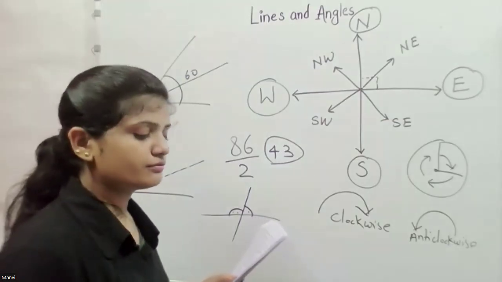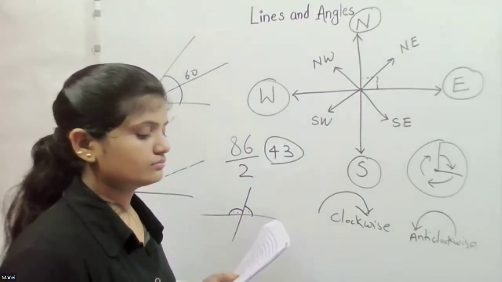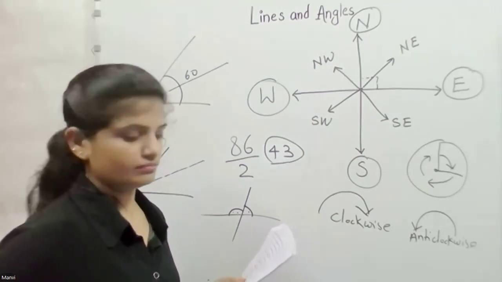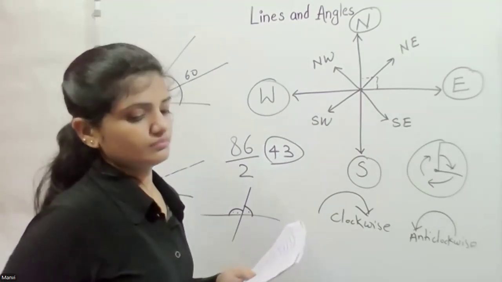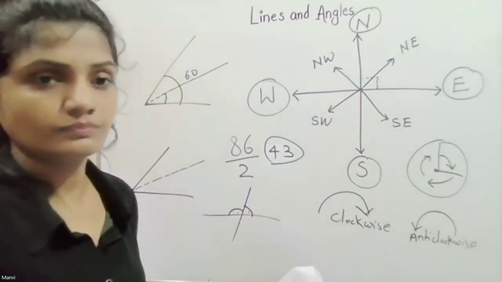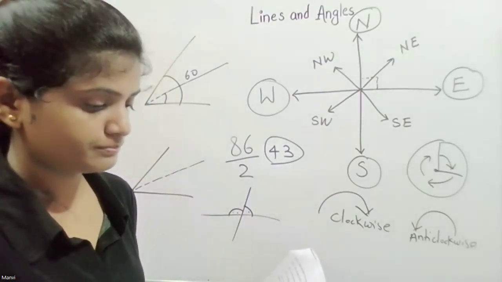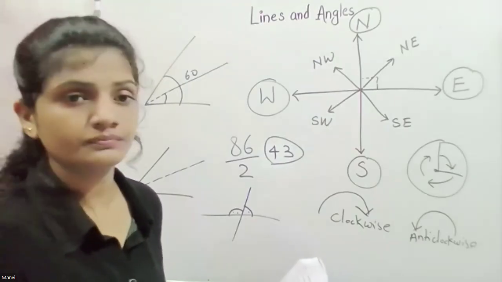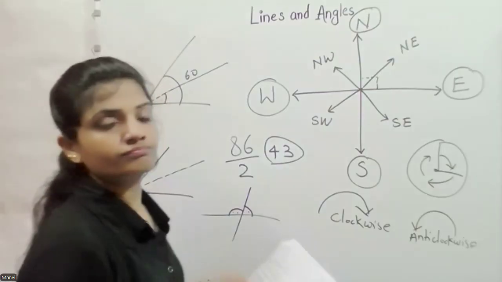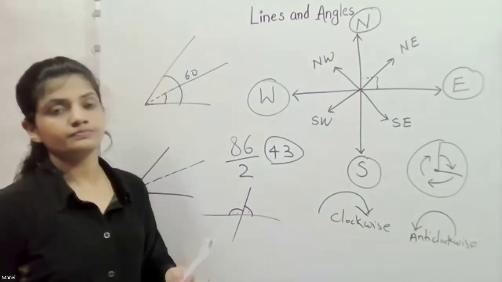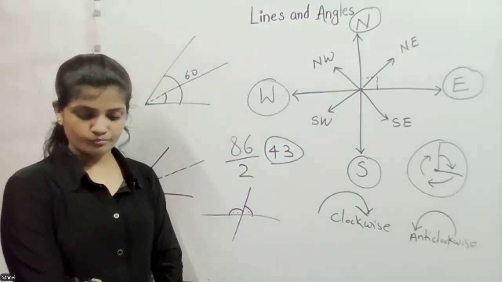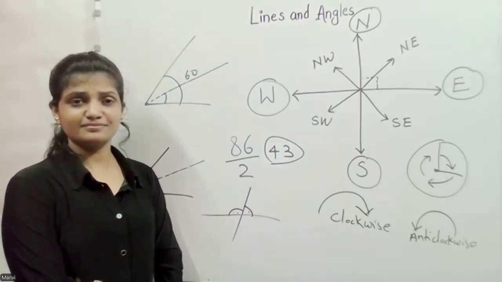Question number 12. An isosceles triangle. The unequal angle is 46. What is the size of each equal angle? Is it 17? How 17?